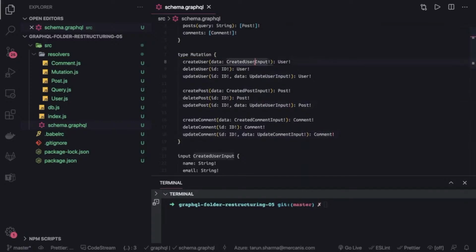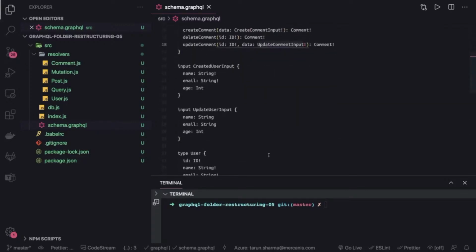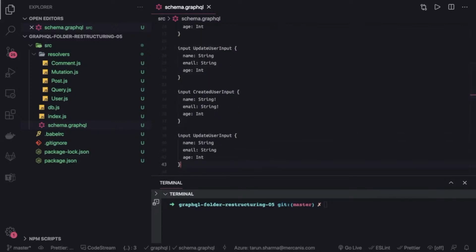Update user input, this should be update post input. So: create user input, update user input, create post input, update post input, create comment input, update comment input. Now we need to define these types also. It's not like we can go ahead without defining them. So we have create user input and update user input. Now we have to define four more.